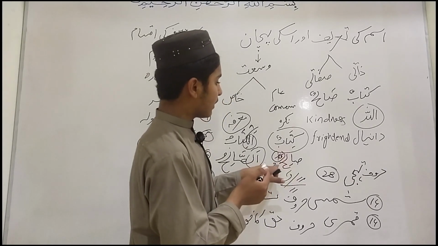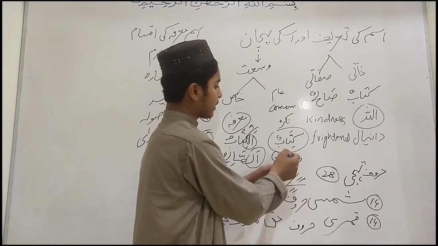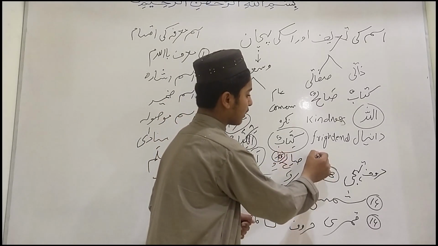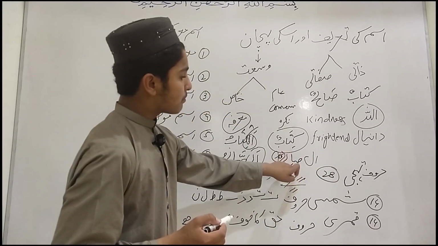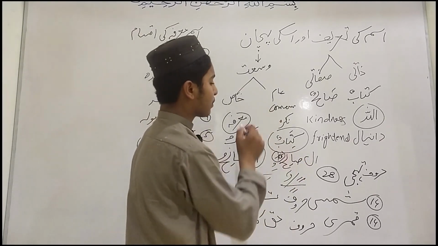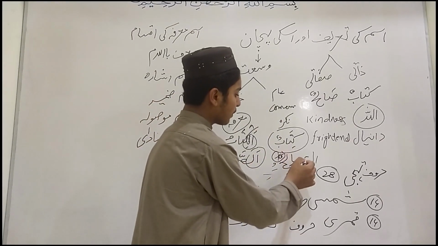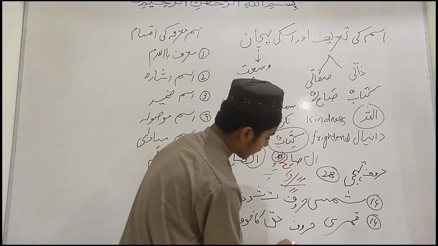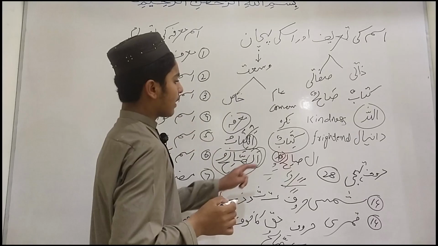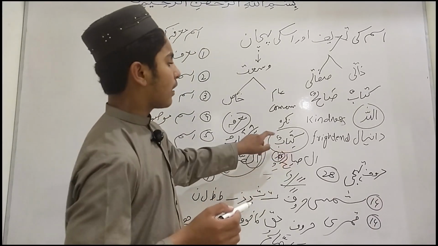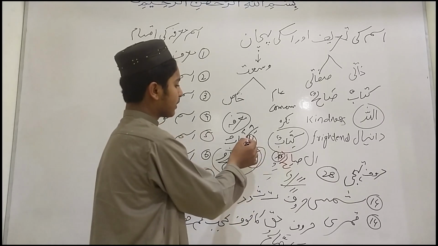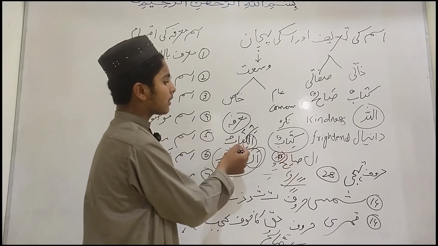Then when we convert it into a proper noun, first we remove the tanween, and here we bring alif lam. On this pattern it will be made a proper noun. For example, we made it as-salihu. It is a proper noun. Here it is present, and this is also a common noun. When we convert it into a proper noun, it becomes al-kitabu.